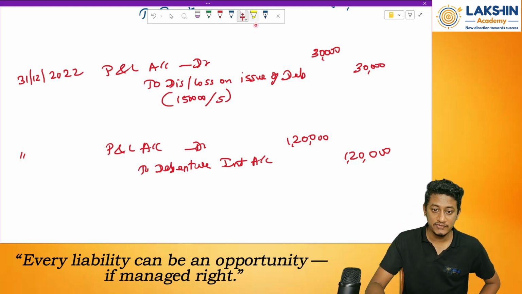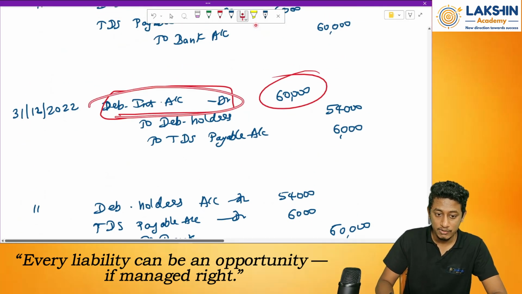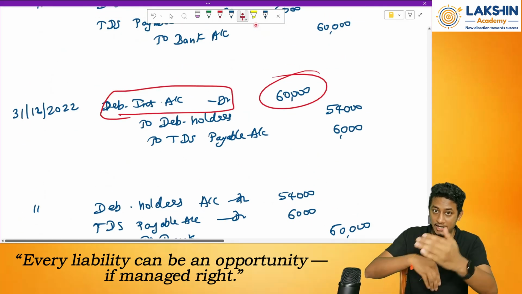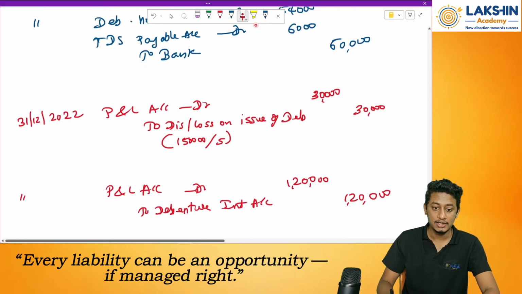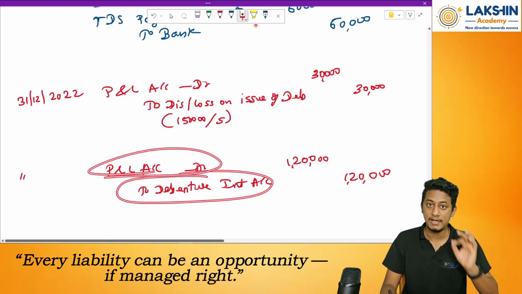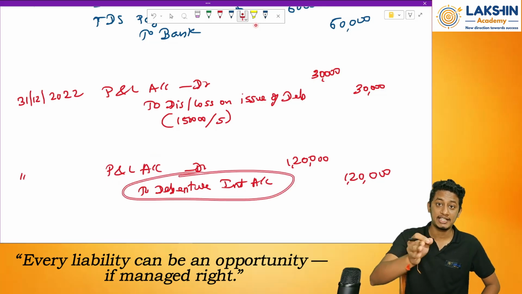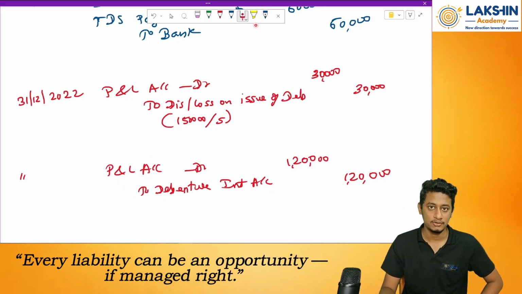I am transferring this entry to the credit. Why? Because I have debited the accounts over here. When I am transferring it, the accounts will be credited and debit the P&L account. So in the P&L account, on the debit side, we will have the entry for debenture interest, which is the expense paid by me. Right? So we are done with the questions on issue of debentures and whatever interest is payable.